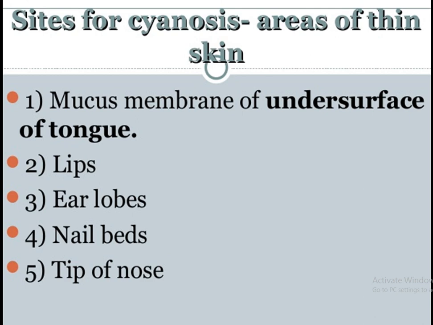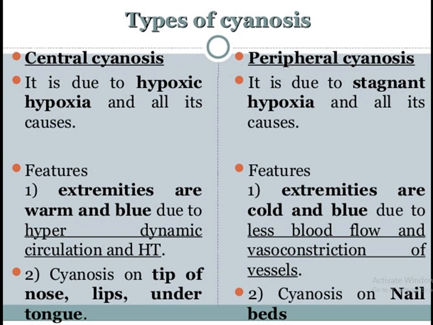We can divide cyanosis into two main categories, central and peripheral. Obviously, as its name shows, central involves the causes which affect the systemic circulation, so that in the whole of the body there is cyanosis.